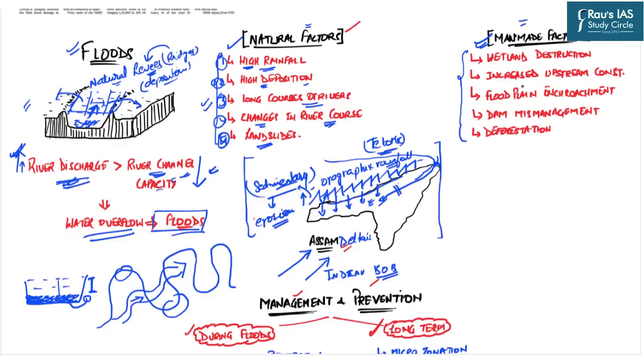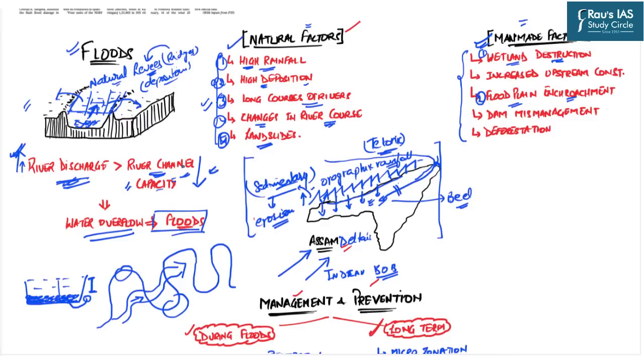Man-made factors are also there in general, and that is true for the state of Assam as well. The first is the wetland destruction. Now, we all are aware of the important wetlands in the state of Assam. That is, we all know the formation of beels or the oxbow lakes. But with the increased pressure, increased demographic load, these wetlands have been encroached. Similarly, the encroachment of the floodplains is also an important factor. This encroachment again reduces the river channel capacity.